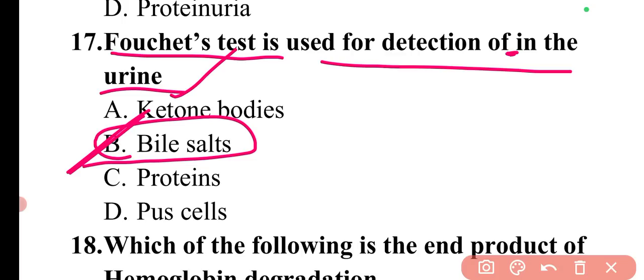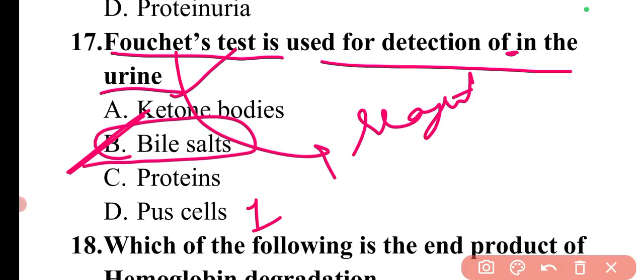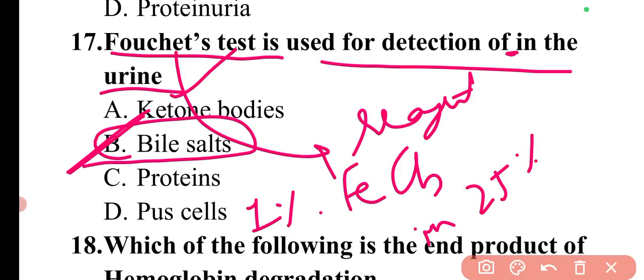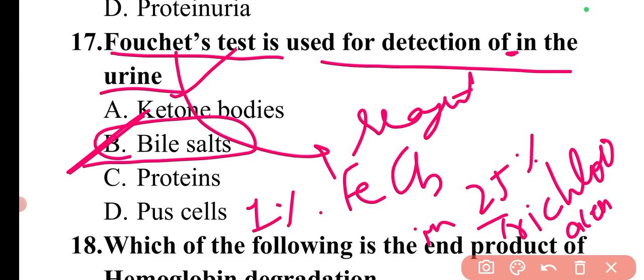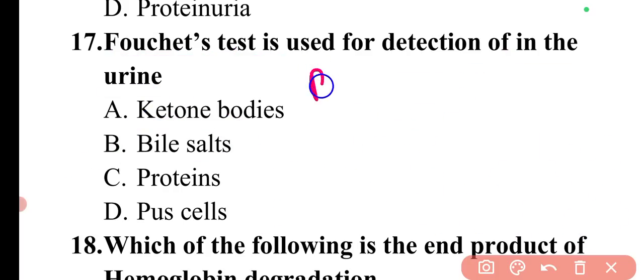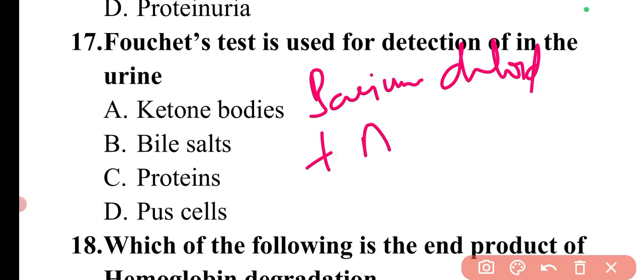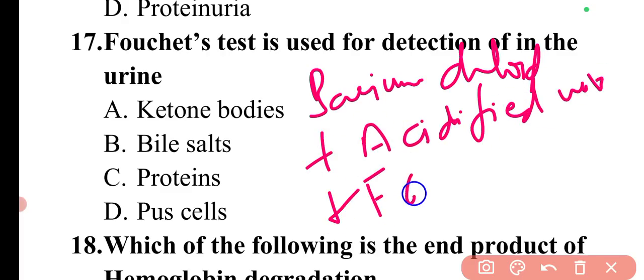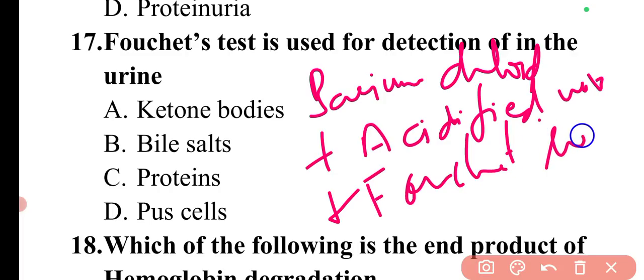Basically, if I talk about Fouchet's reagent, then this Fouchet's reagent is basically 1% ferric chloride in 25% trichloroacetic acid. And in this particular test, we will take barium chloride, plus acidified urine, plus Fouchet's reagent.